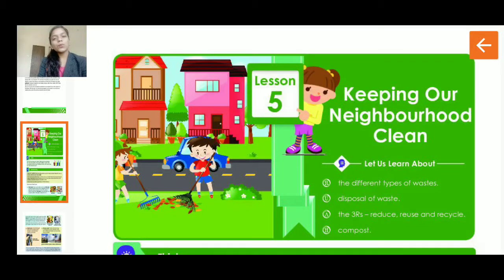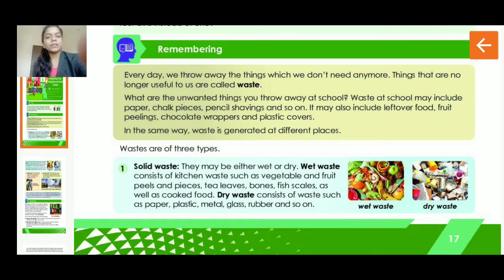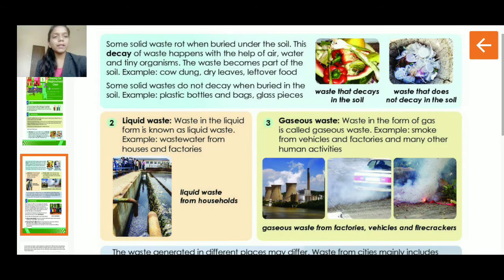Students, in the last lecture we have seen what waste is, and we have discussed solid waste, which has two different types: wet waste and dry waste. All the kitchen waste comes into wet waste, and the other waste comes into dry waste. All the plastic, metal, glass, paper, all this will come into the dry waste. So today we will discuss the further part.